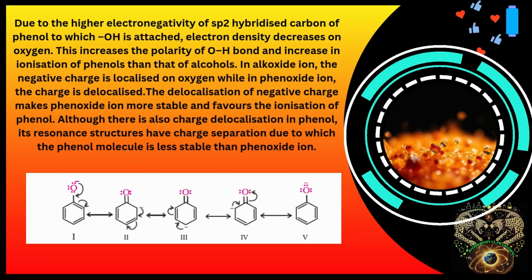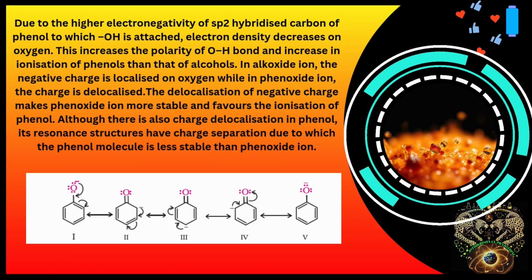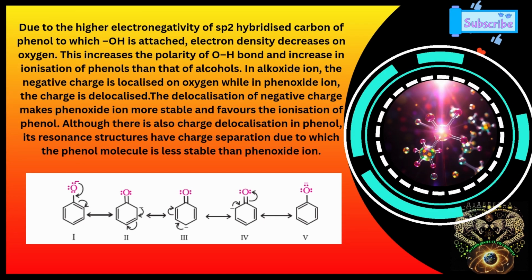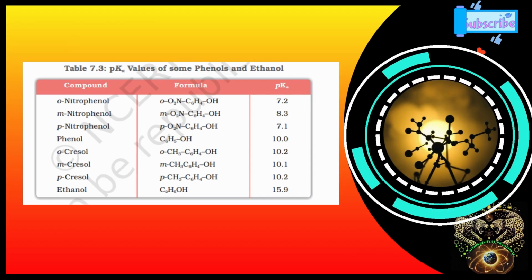In alkoxide ion, the negative charge is localized on oxygen, while in phenoxide ion, the charge is delocalized. The delocalization of negative charge makes phenoxide ion more stable and favors the ionization of phenol. Although there is also charge delocalization in phenol, its resonance structure has charge separation, due to which the phenol molecule is less stable than phenoxide ion.